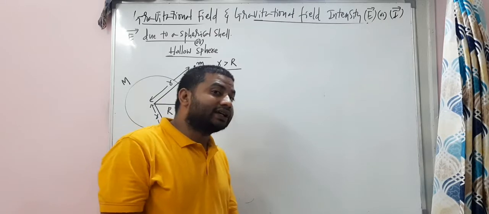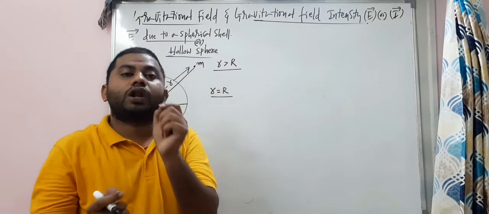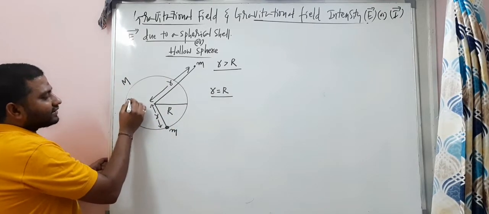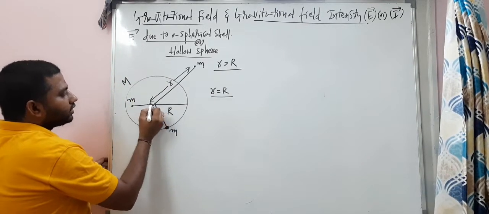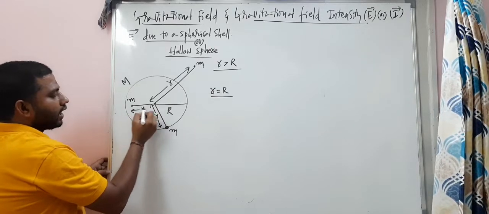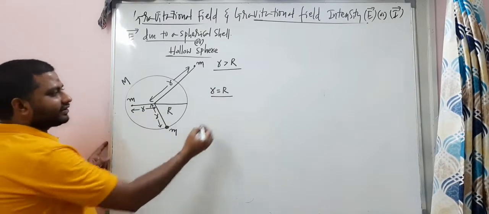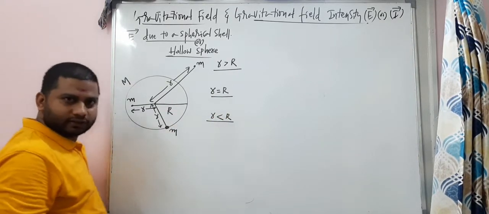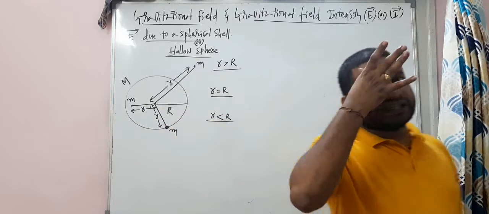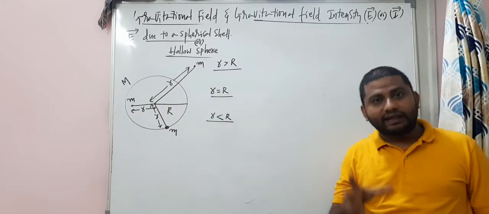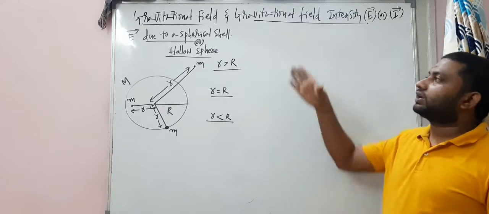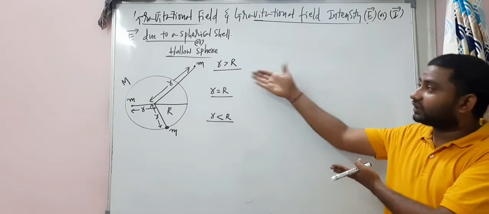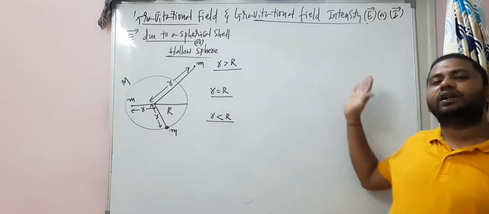Third case: we'll keep the small mass inside the shell. So this is the R. This is the small r. In the third case, can I say the small r is less than the capital R, my dear students? Did you understand the three cases? If you understood these three cases, you can move further. E bar due to the solid sphere we are going to discuss right after this. If you really understand this, it will be useful now.